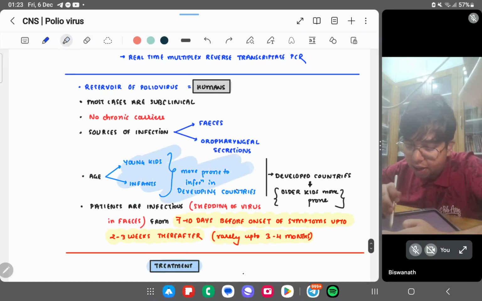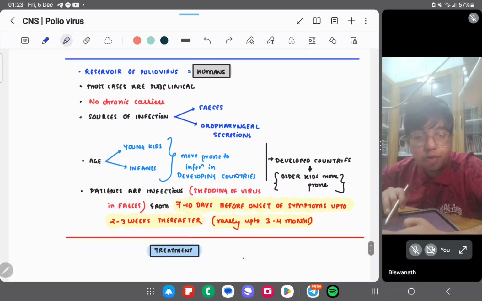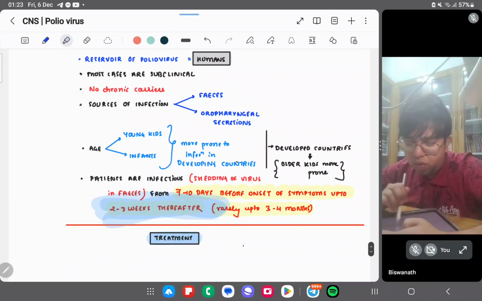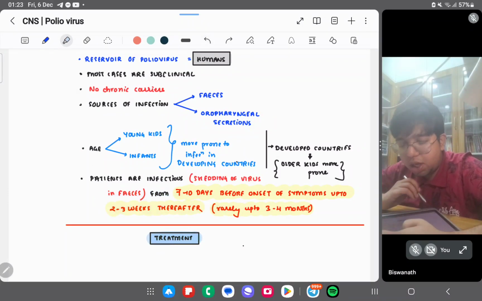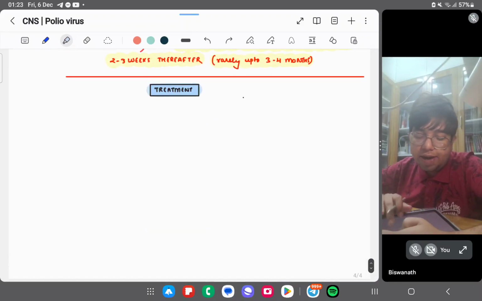Age: young kids and infants are more prone to infection in developing countries, but in developed countries, older kids are more prone. Patients are infectious from 7 to 10 days before onset up to 3 to 4 months. We tell the 2 to 3 weeks thereafter is most accepted, but up to 3 to 4 months virus may be present. So that finishes our poliovirus.